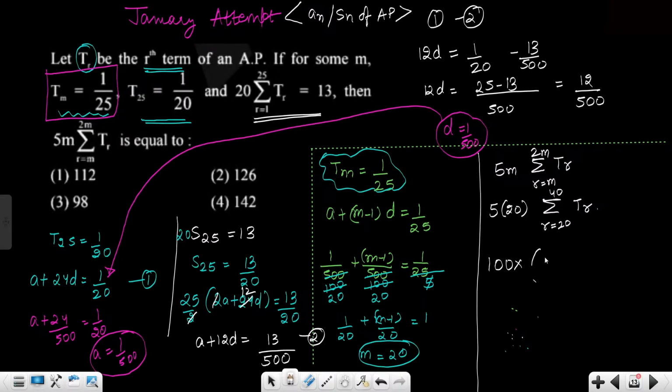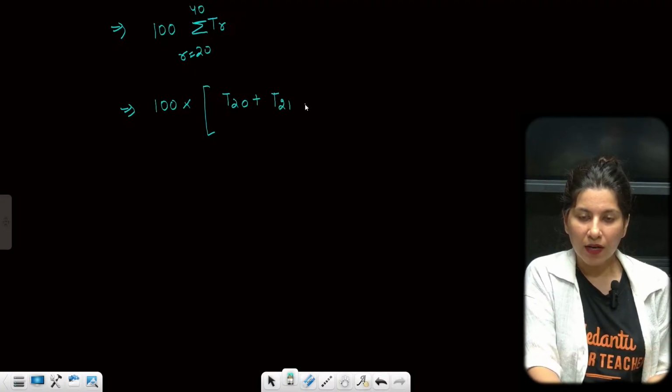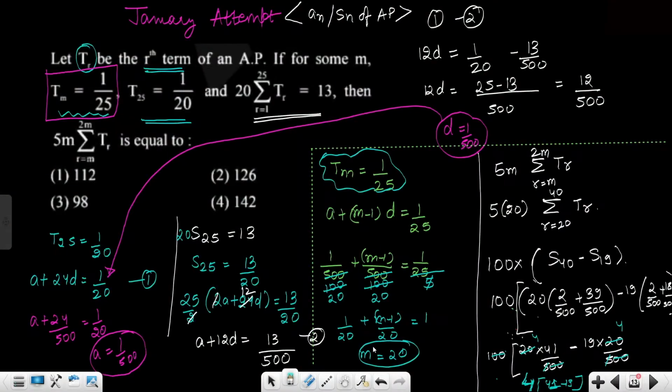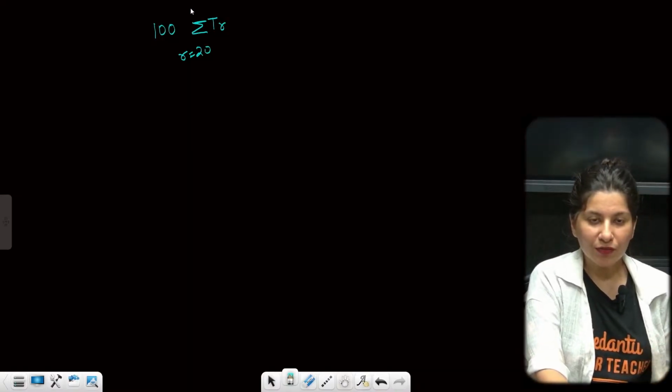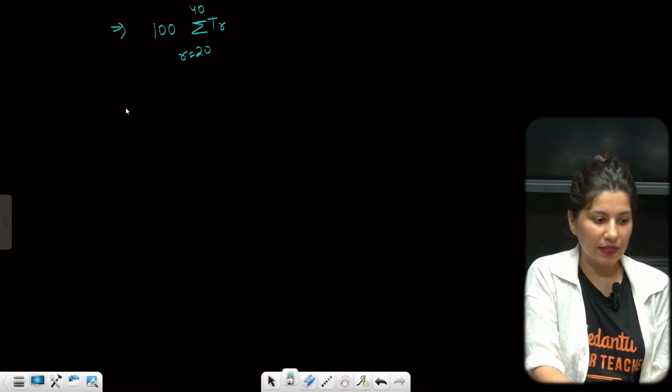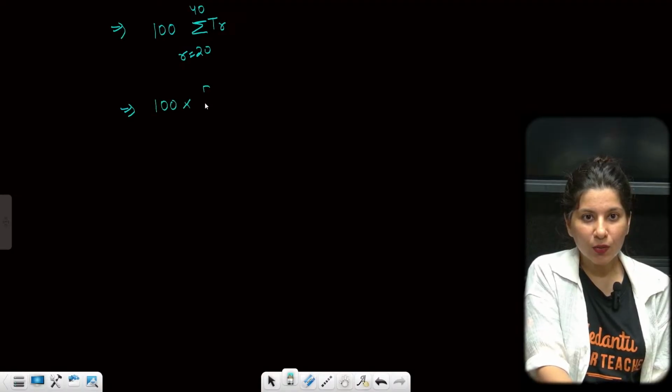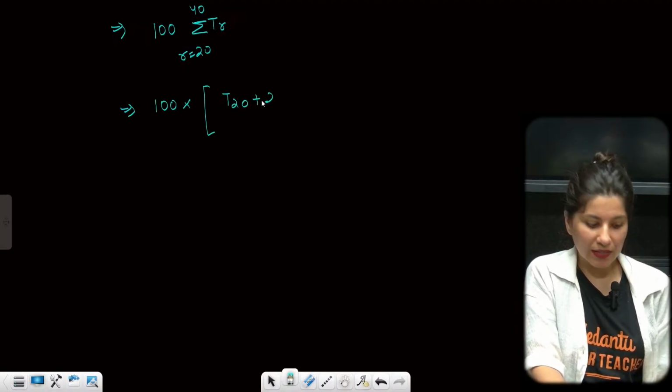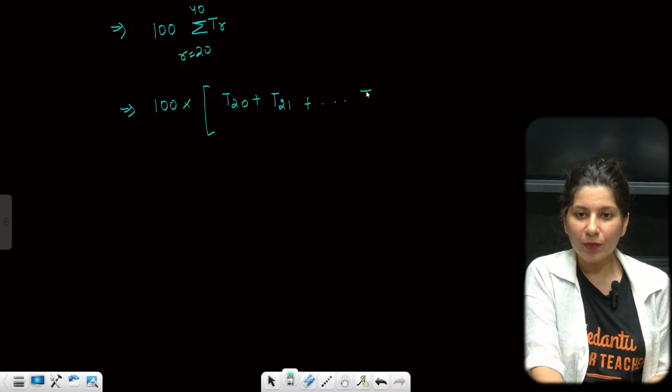Basically this is nothing but S40 minus S19. Hundred sigma Tr, r equal to 20 to 40. M is equal to 100. 100 into T20 plus T21 and all the way up to T40.